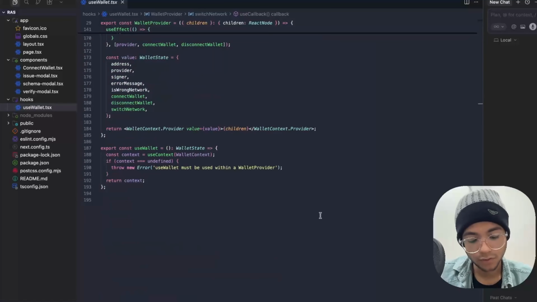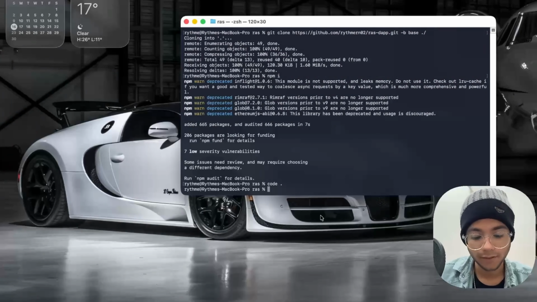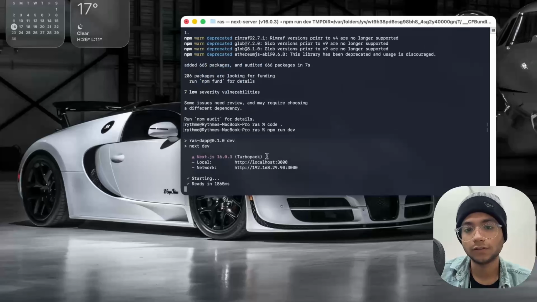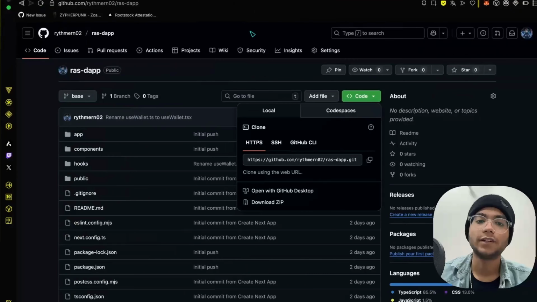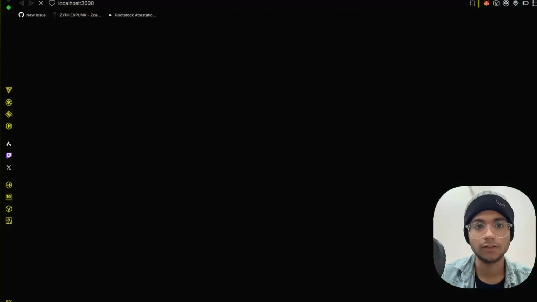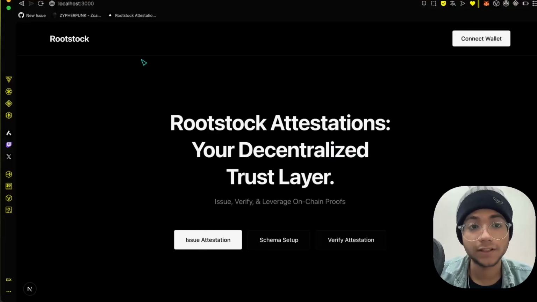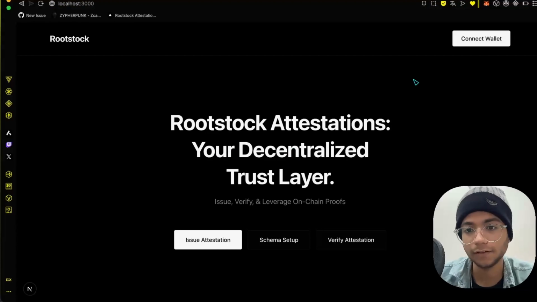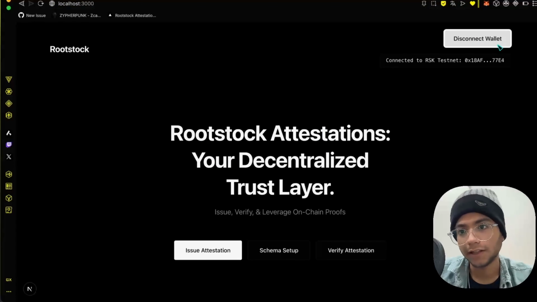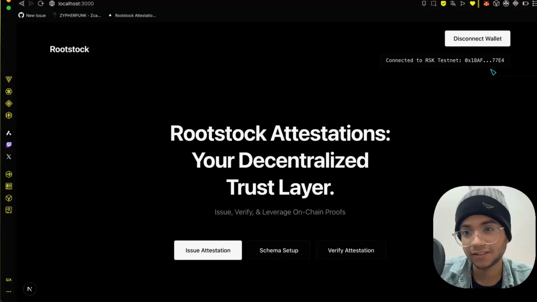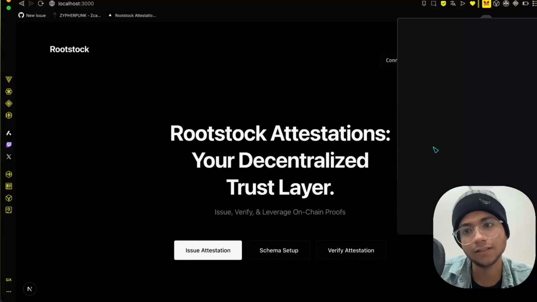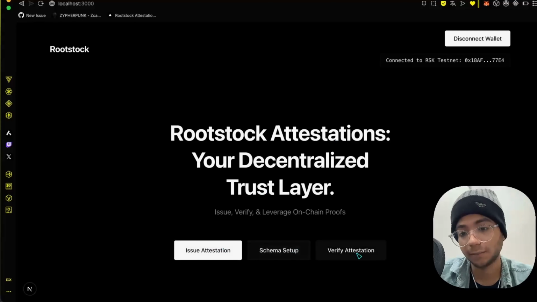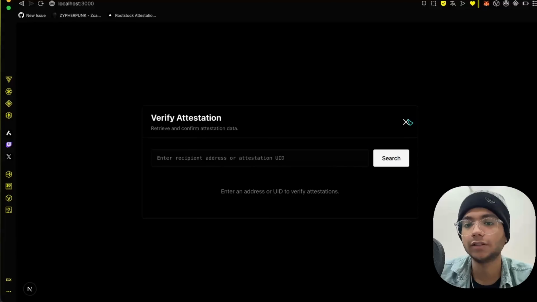If we go to our terminal and run npm run dev, you can see it successfully starts on localhost 3000 port. So we can just go ahead and check it out. Okay, so as you can see, on our localhost 3000 port, we have our simple, clean UI and UX. So we can just hit the connect wallet button. It just connects us to our wallet on the RSK testnet, as you can see. And we have three buttons, one for issue attestation, another one for schema setup and verify attestation, as shown earlier. So we are good to go.